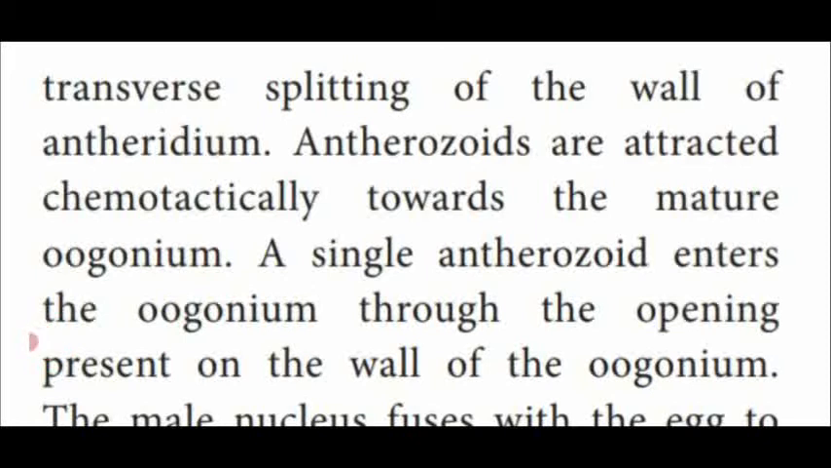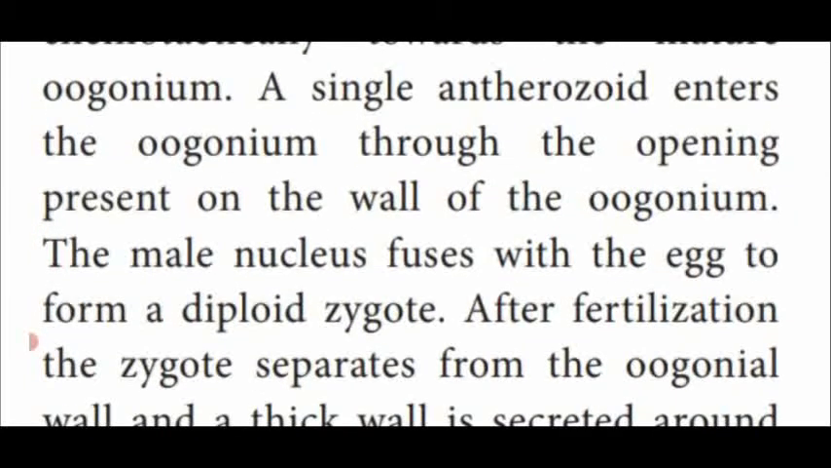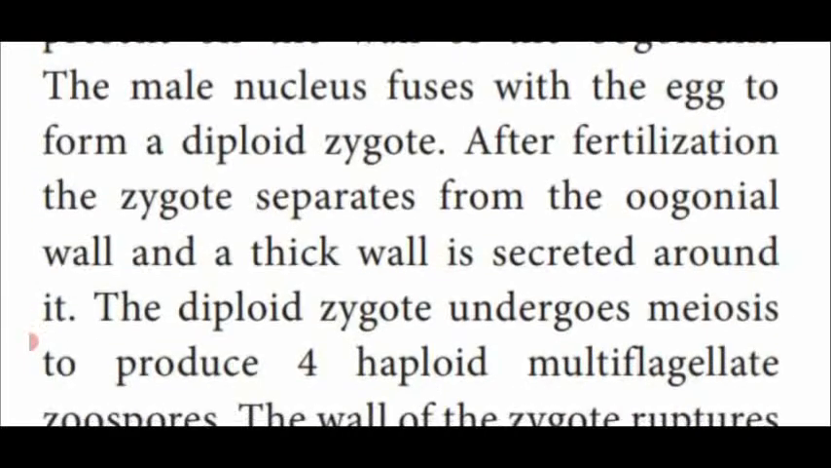These multiflagellate antherozoids are attracted by the chemical substance released by the mature oogonium, that is, the female gamete. A single antherozoid enters the oogonium through the opening present in the wall of the oogonium. The male nucleus fuses with the egg to form a diploid zygote. After fertilization, the zygote separates from the oogonium wall and secretes a thick wall around it.